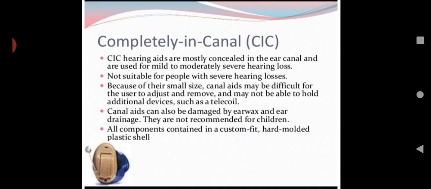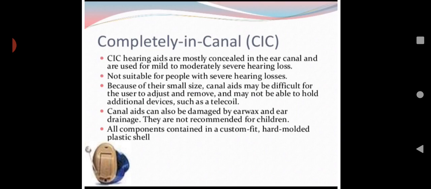Because of the small size, additional devices can't be attached to them. So that will be a disadvantage. Canal aids can also be damaged by earwax and ear drainage. They are not recommended for children. These canal aids are not recommended for children because of the size.